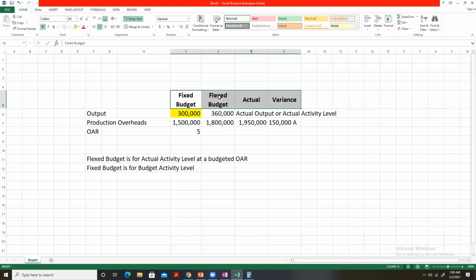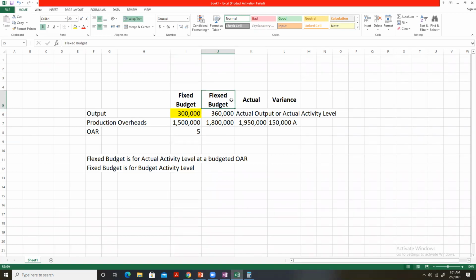Fixed budget is our planned budget, the budget that we prepared at the start of the year. But due to differences in the activity levels, and some other factors, at the end of the year, what do we need to do?